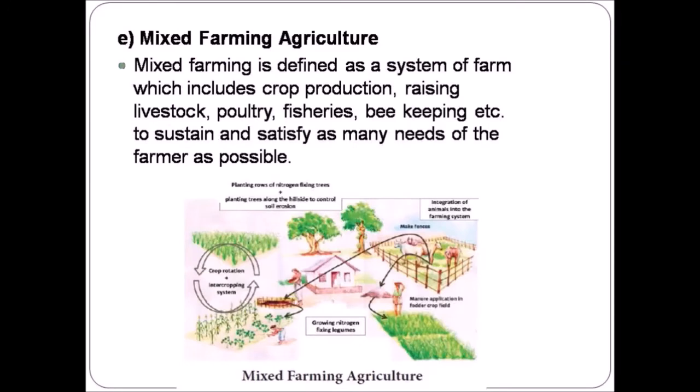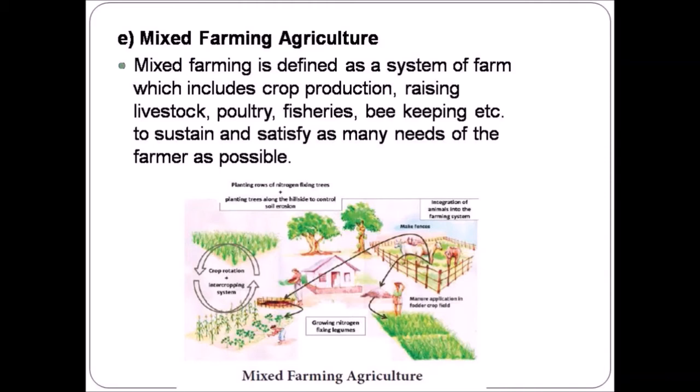Mixed farming agriculture. Mixed farming is a type of farming which involves both the growing of crops and the raising of livestock. For example, as you can see in this picture, a mixed farm may grow cereal crops, fodder crops, etc. The fodder crops are used to feed the animals.